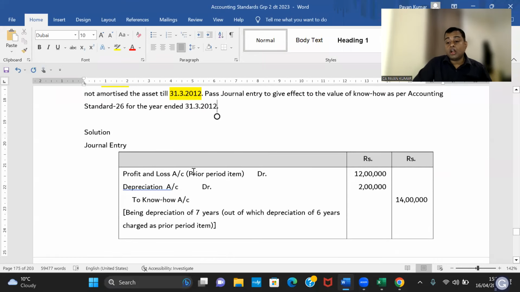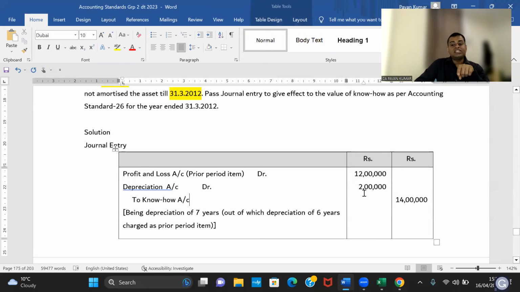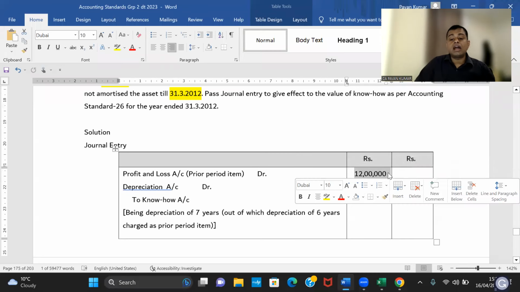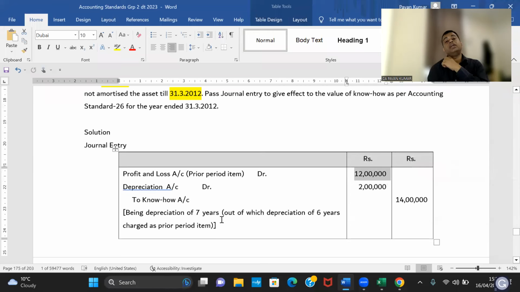Look here. Profit and loss, prior period item 12 lakhs. Current year depreciation 2 lakhs. To intangible asset 14 lakhs. So to which account this depreciation goes? Next entry you will write P&L account debit to depreciation. That means Pavan sir, this went to P&L. This also went to P&L. Total 14 lakhs I'm giving to P&L only. Yes, correct. But this 2 lakhs you are showing as current year depreciation and taking it to P&L. This 12 lakhs you are treating as prior period item.